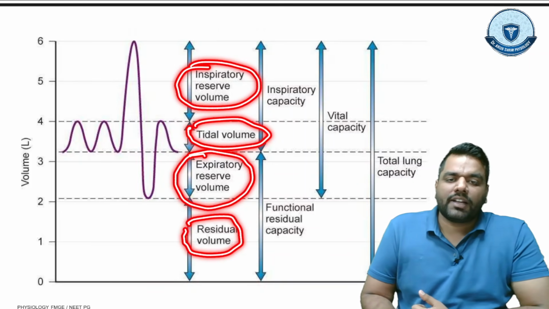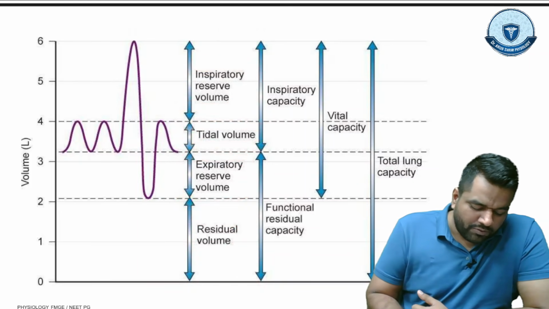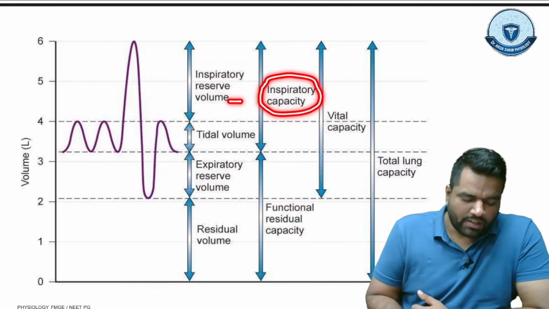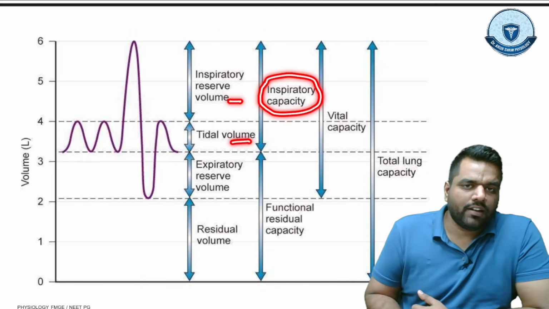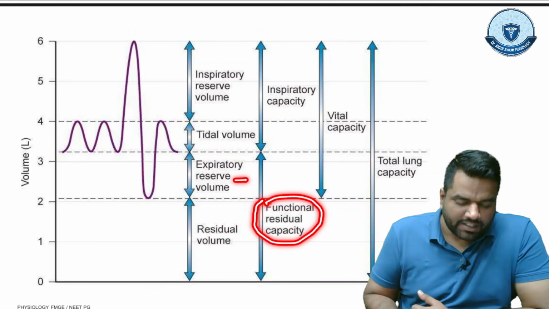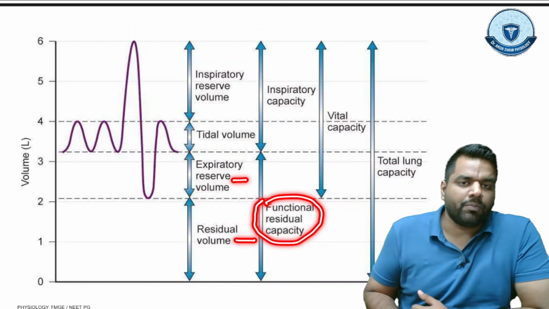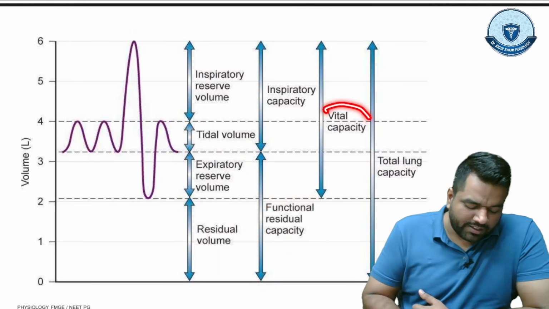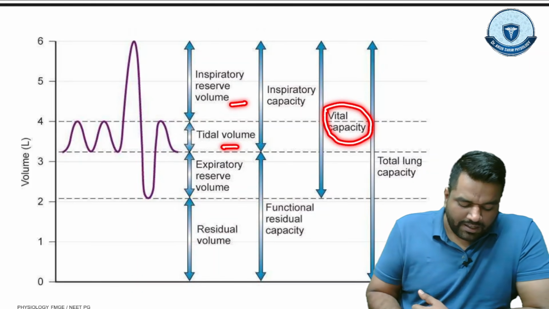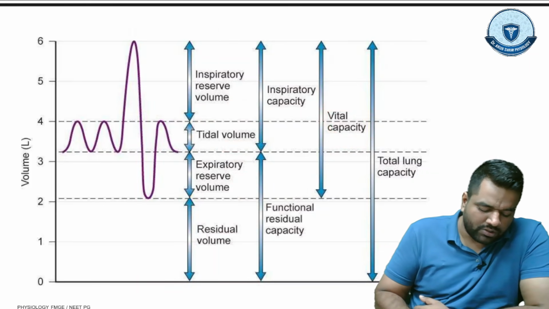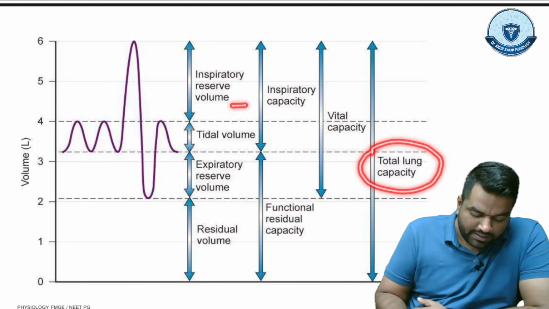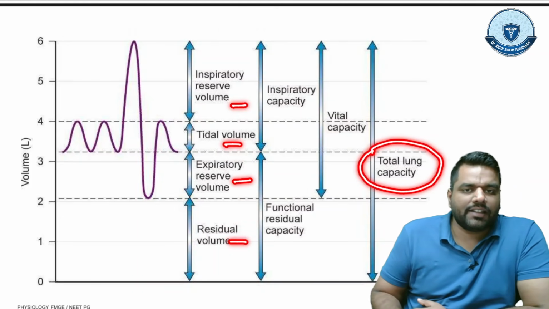When we talk about capacity, guys, first of all we'll discuss the inspiratory capacity, which is the combination of inspiratory reserve volume and tidal volume. You can see over here. Then we'll discuss the functional residual capacity, which is the combination of expiratory reserve volume and residual volume. Then the vital capacity, which is the combination of inspiratory reserve volume, tidal volume and expiratory reserve volume. And then the total lung capacity, which is the combination of inspiratory reserve volume, tidal volume, expiratory reserve volume and the residual volume.